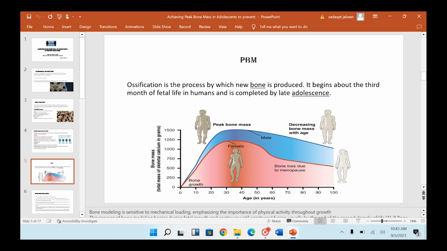Peak bone mass is achieved at the age of 25 years and remains until 30 years. After 30 years there is a decline in bone mass due to bone loss, and we can see here that the bone loss is quicker in females as compared to males.